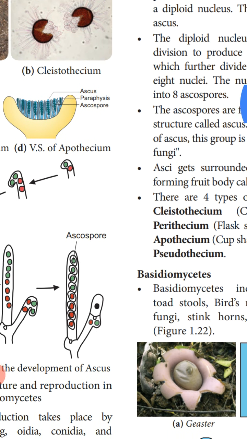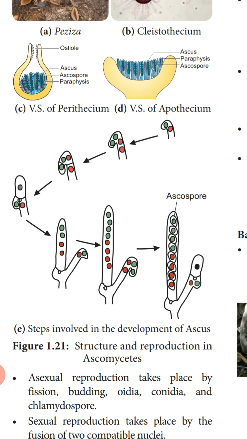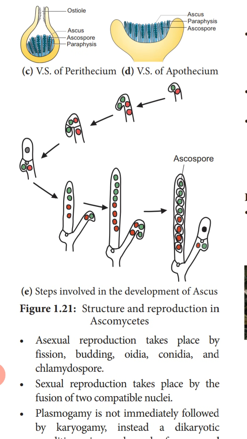So here you can see in this diagram. In the first diagram the tip is turning, becoming curved, giving a hook-like appearance. Next, leaving the tip cell, the next two cells fuse together. In the fourth diagram you can see the two penultimate cells fuse and form a diploid nucleus.